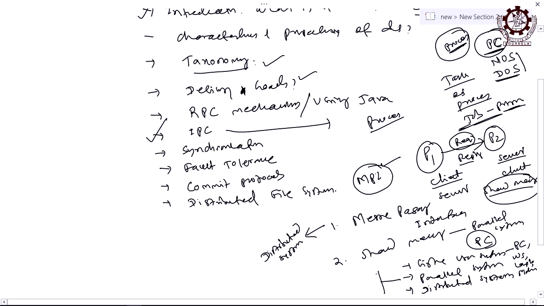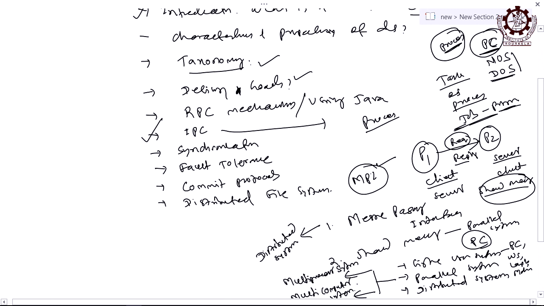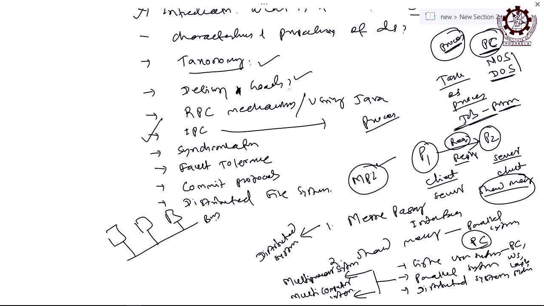Similarly, parallel systems can be divided into multiprocessor systems and multi-computer systems, right. In a multiprocessor system, what happens? A number of processors are connected by a network. Let us take a bus, or it can be a tree, or it can be a star, any network topology. These processors, P1, P2, P3, you have already used for processes, so you can take them as PR1, processor 1, processor 2, processor 3, etc.